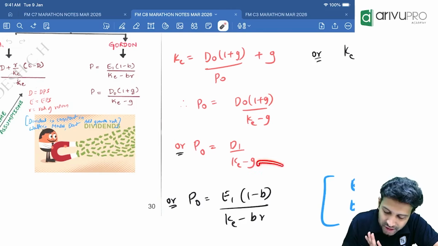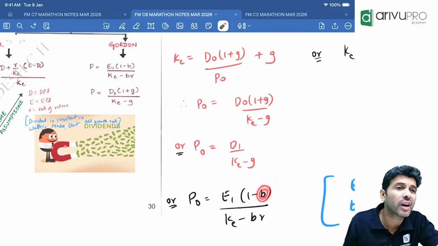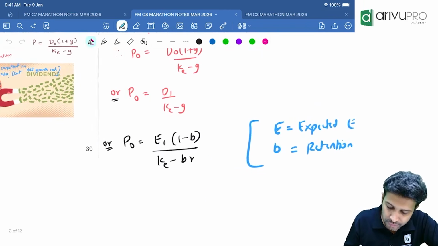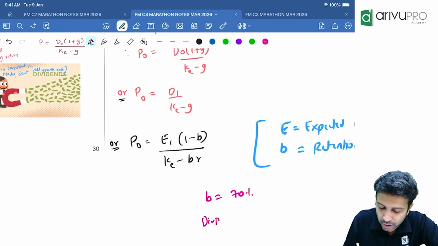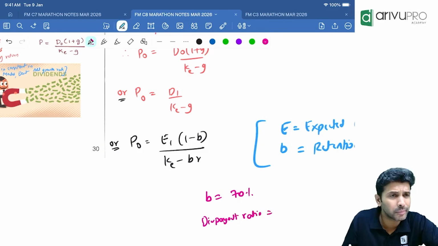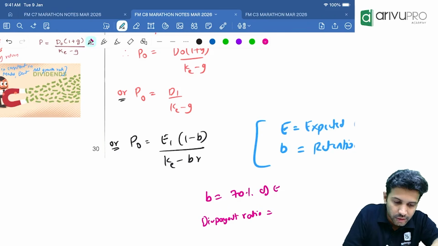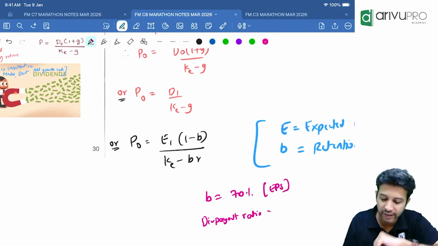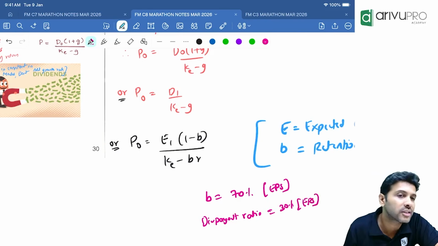Okay, so that means denominator is same. E is EPS. B is what? Retention ratio. Now, if B, that is retention ratio, is 70%, can you tell me what is the dividend payout ratio? Retention ratio is expressed on EPS. So 70% of EPS. If you are retaining 70% of EPS, how much is your dividend payout ratio? 30% of EPS.